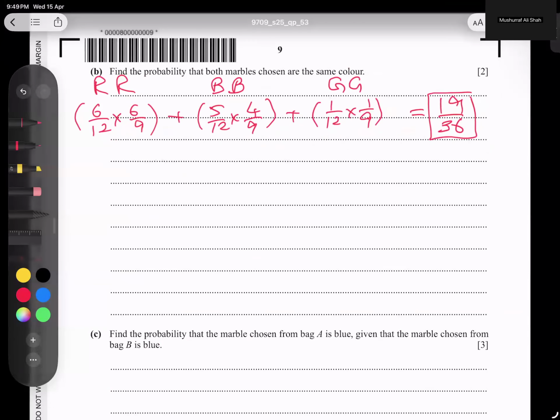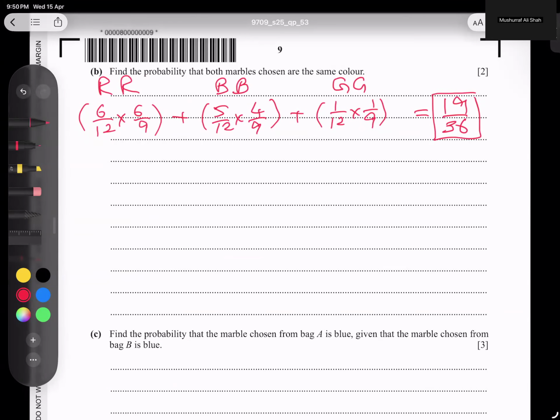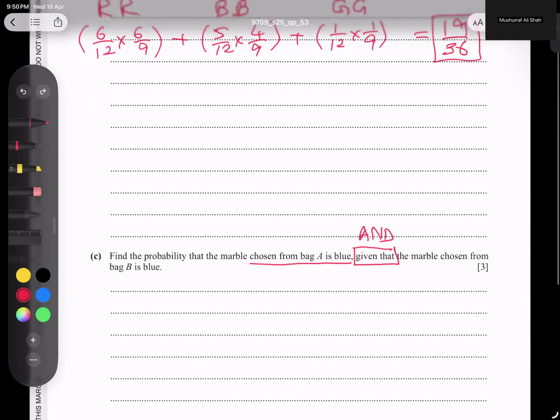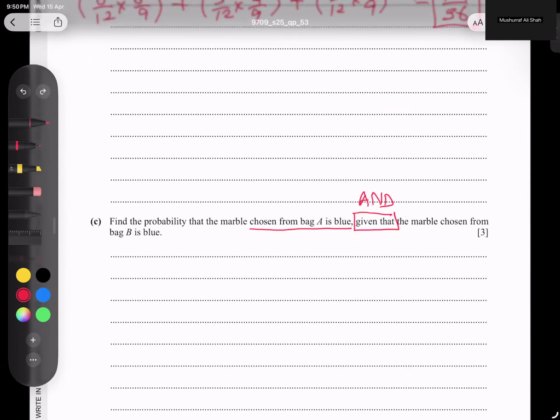What is the last part asking? The probability that the marble chosen from bag A is blue, given that the marble chosen from bag B is blue. Whenever students see given that, we replace it with the word and, but we have to read further. Basically, after given that, whatever is mentioned goes directly in the denominator. What do we write in the denominator? The marble chosen from bag B is blue. This is the given that.